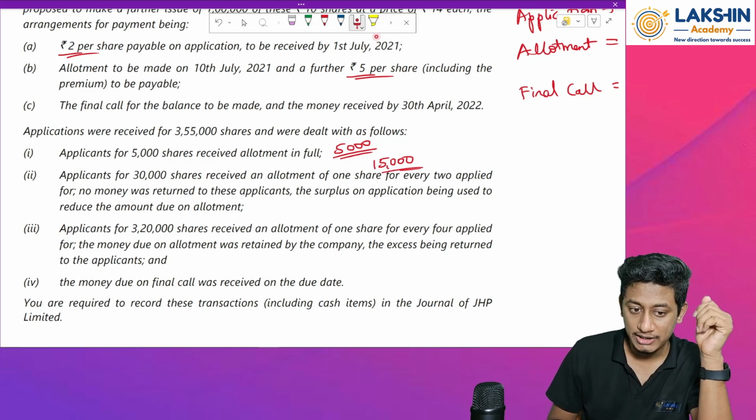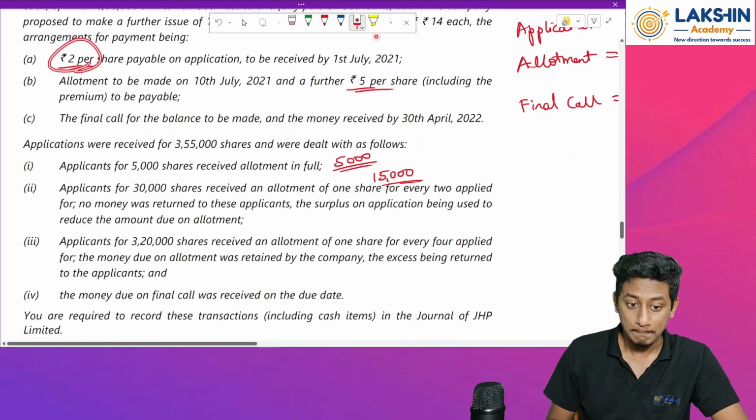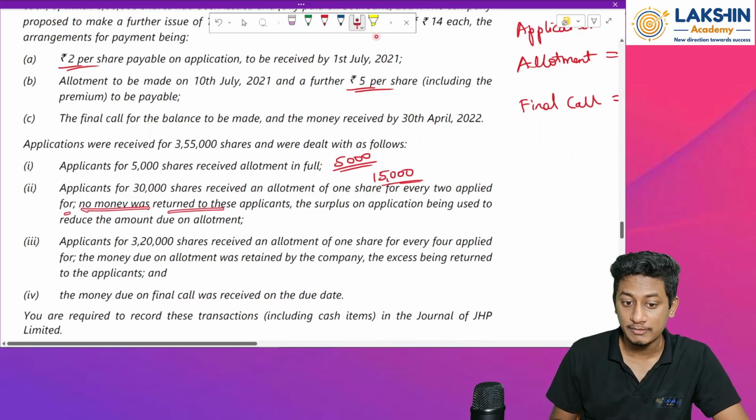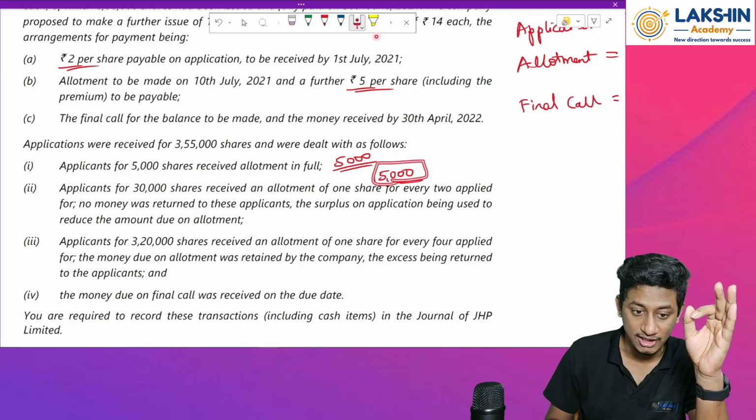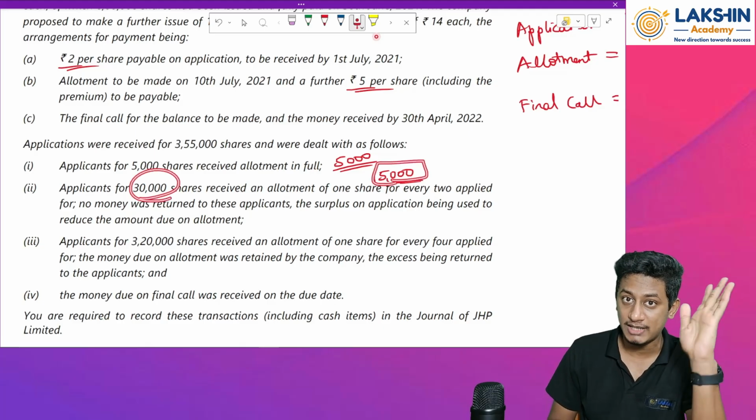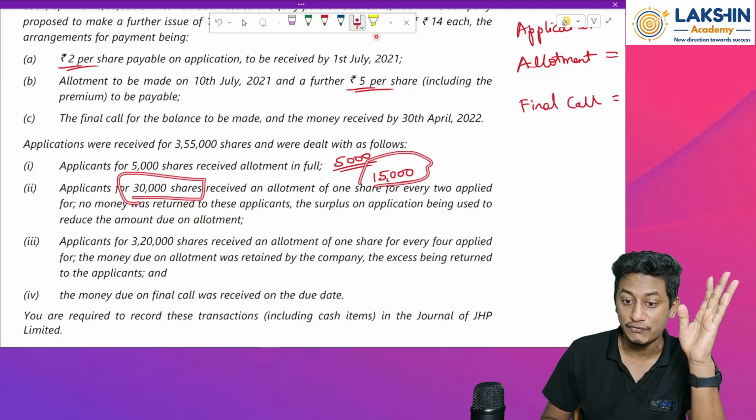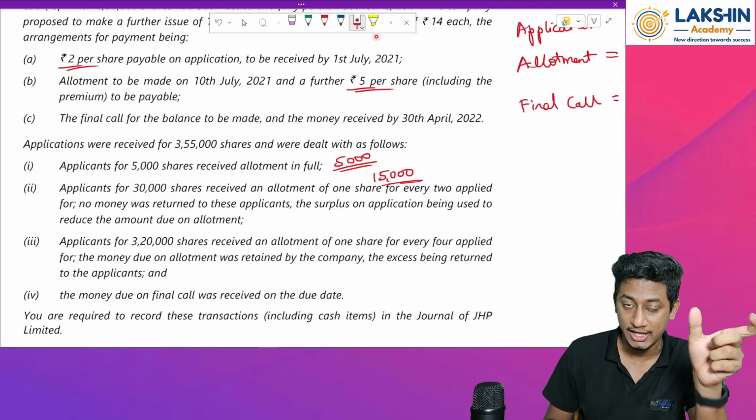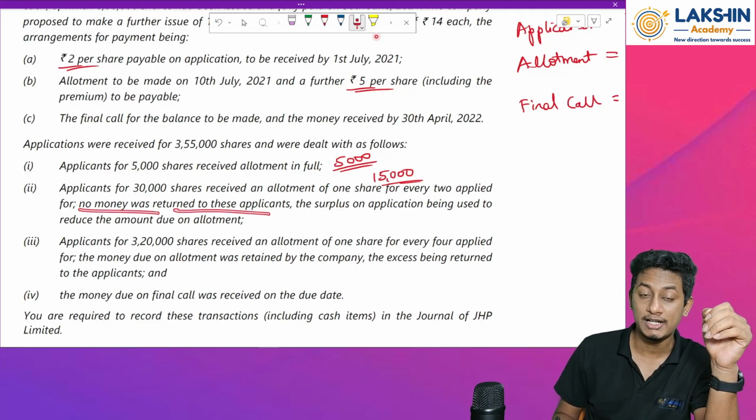These people have paid money on 30,000 shares at 2 rupees per share on application. But the company is saying that they won't return the money to these applicants. If I am giving them 15,000 shares instead of 30,000 shares, some money should be refunded, because 30,000 into 2 is not equal to 15,000 into 2. There will be a difference, so some money should be refunded. But the company is saying that no money will be returned to these applicants.